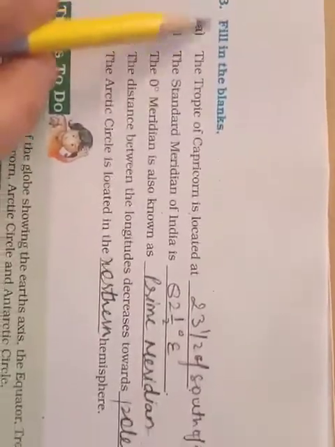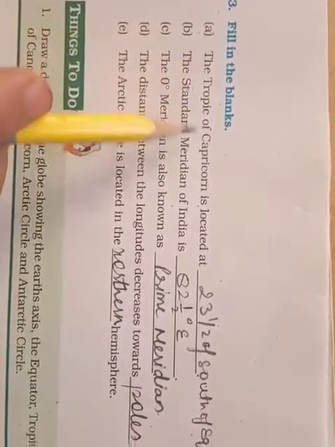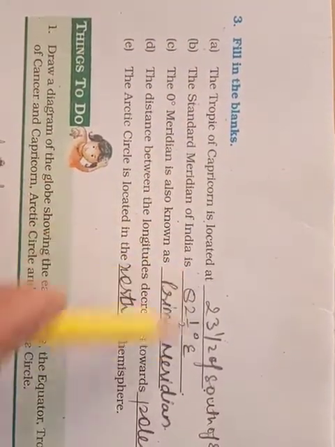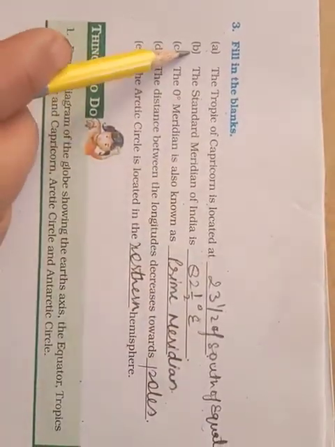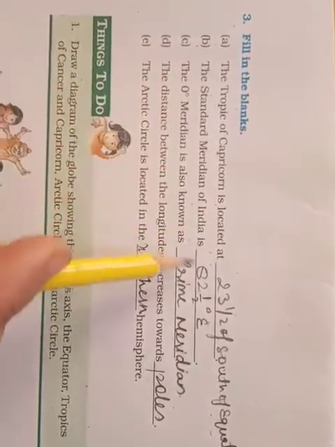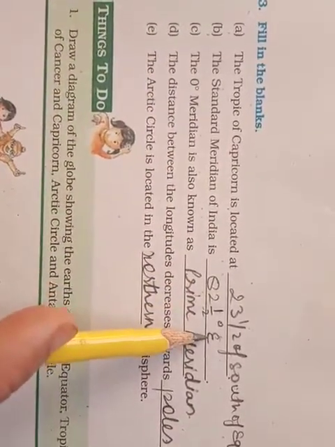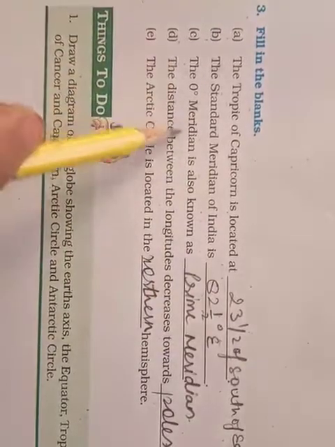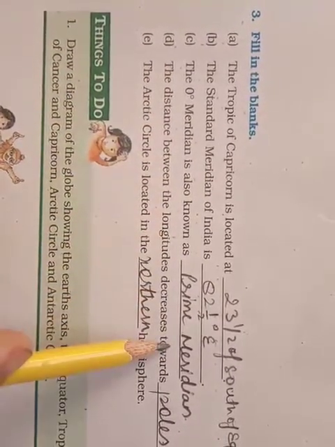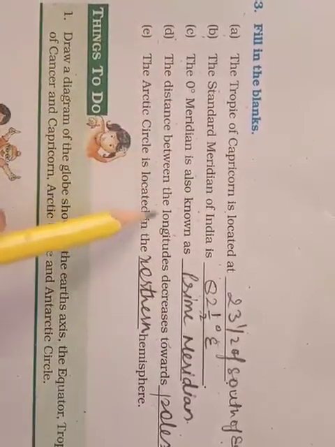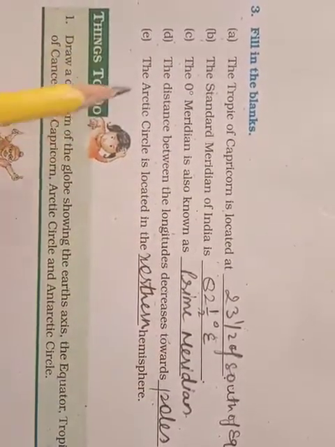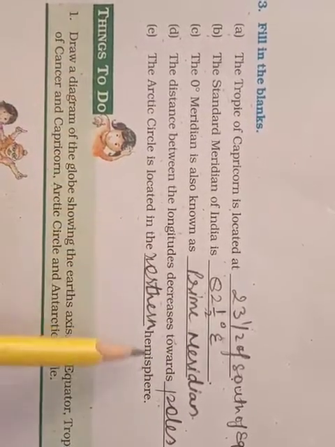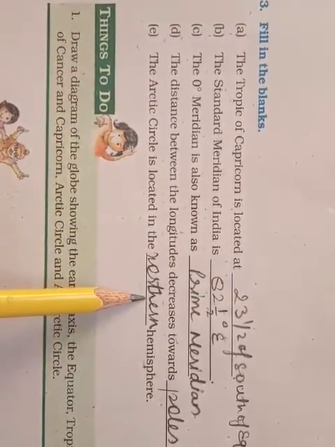Now, question number 3. Fill in the blanks. A part. The Tropic of Capricorn is located at 23.5 degrees south of the equator. B. The standard meridian of India is 82.5 degrees east. C. The 0 degree meridian is also known as the prime meridian. D. The distance between the longitudes decreases towards the poles. E. The Arctic Circle is located in the dash hemisphere. It's in the northern hemisphere.